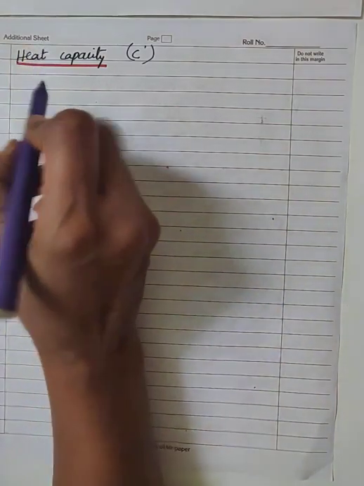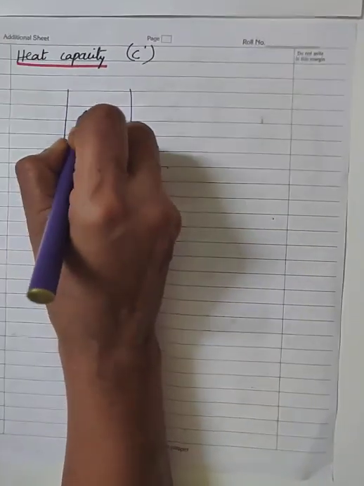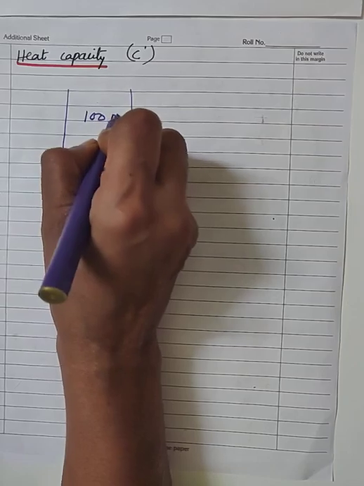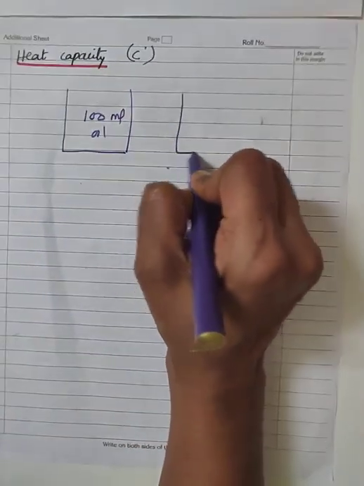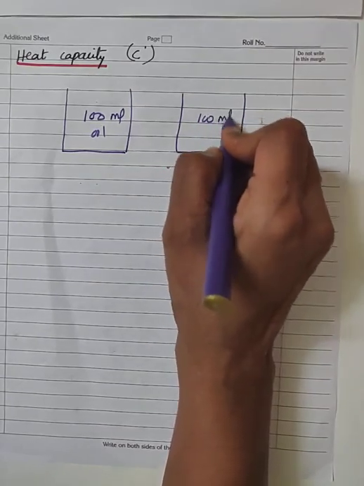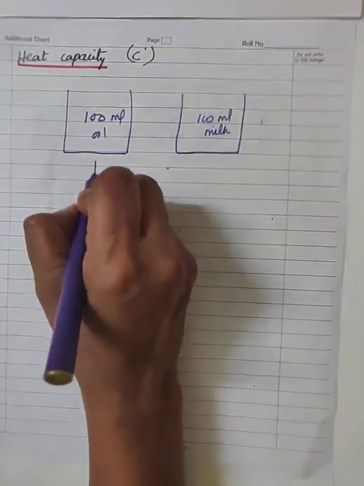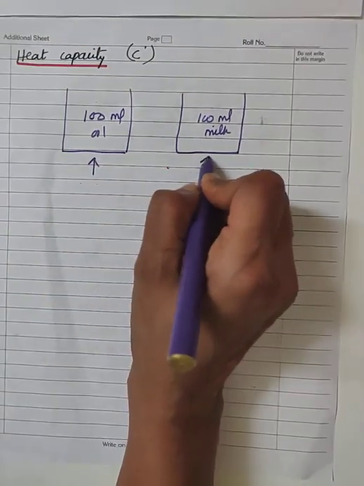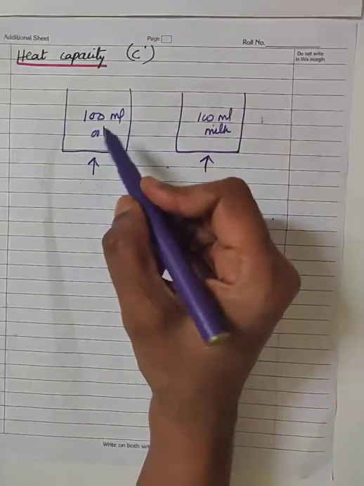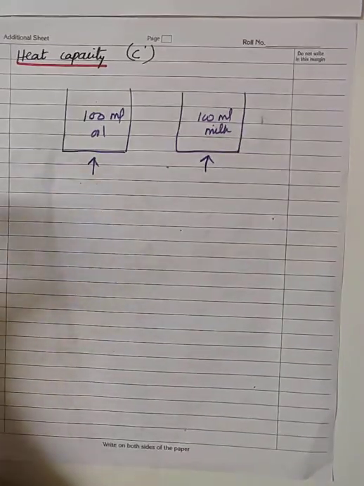What is it? You take two beakers. Fill one beaker with 100 ml of oil. Fill the other beaker with 100 ml of milk. And provide heat energy. Heat both the beakers. The quantity of substance in both the beakers is the same.